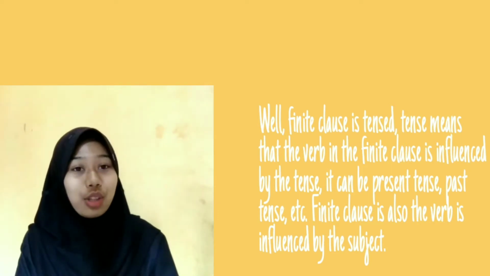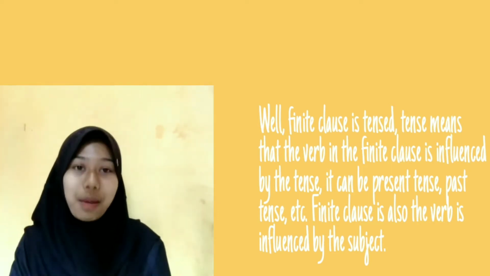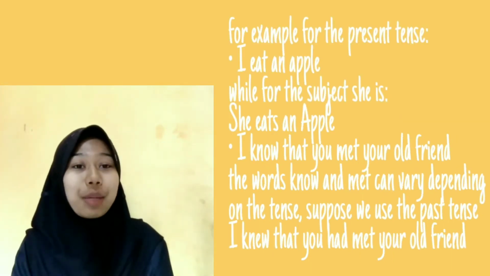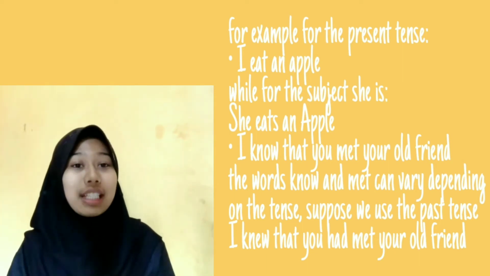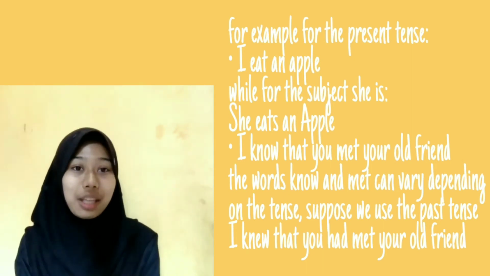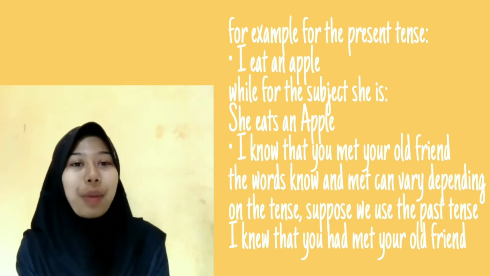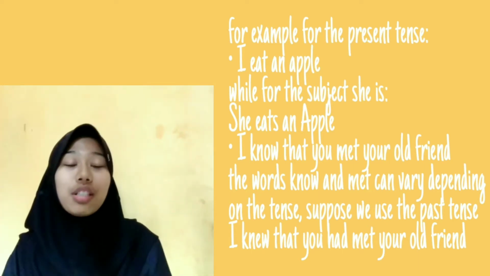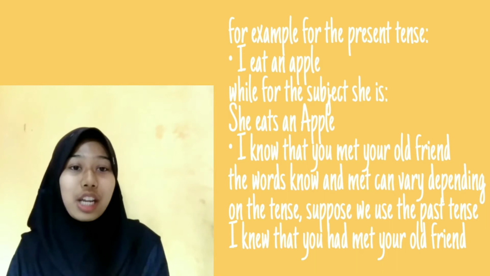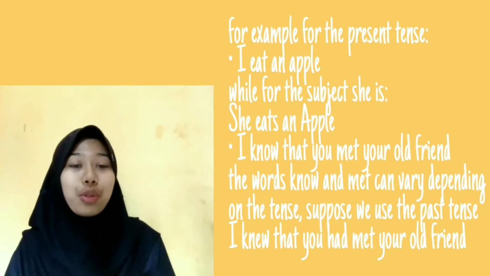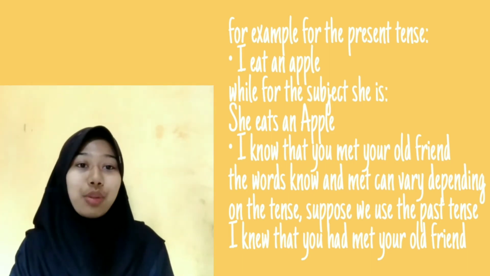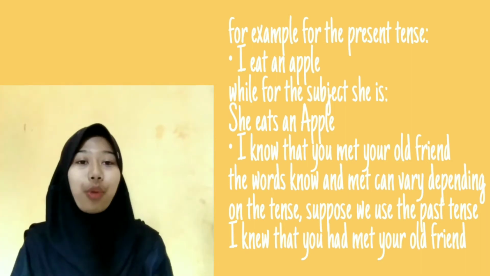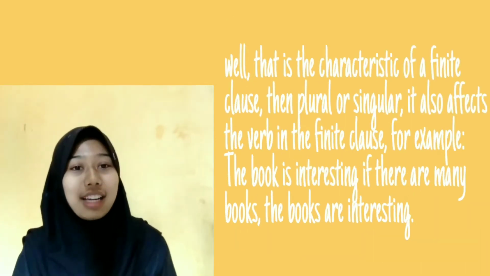Finite clause is also the verb is influenced by the subject. For example, for the present tense, I eat an apple. While for the subject she eats an apple. Another example, I know that you met your old friend. The words know and met can vary depending on the tense. Suppose we use the past tense, I knew that you had met your old friends. Well, that is the characteristic of a finite clause.